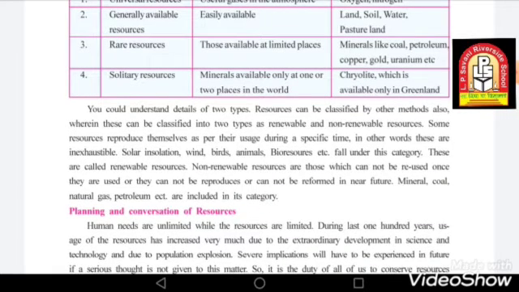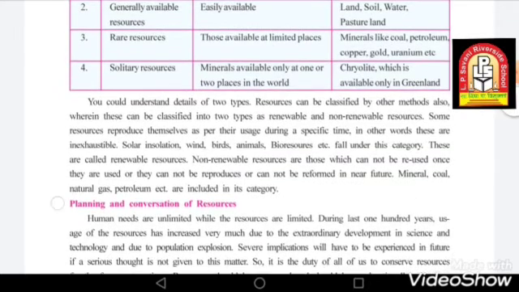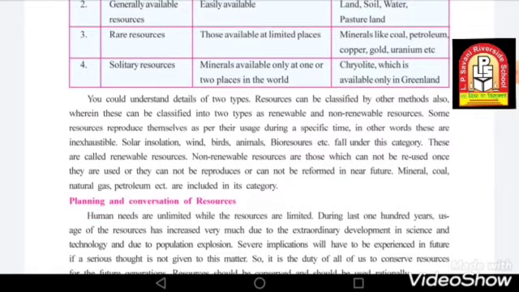It can be produced, but it needs a very long procedure, many thousands of years. Because of that, resources such as minerals, coal, and natural gas are very limited, so we should use them in a very careful manner. Because it takes a very long time for them to be produced, they are non-renewable resources.